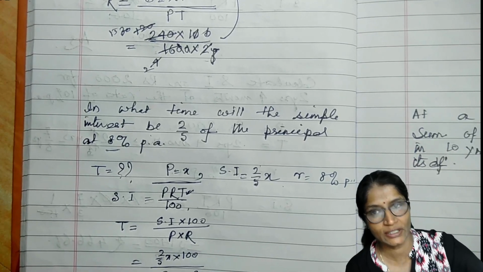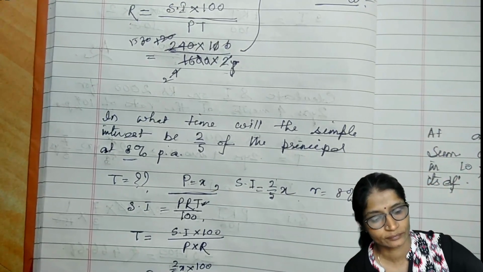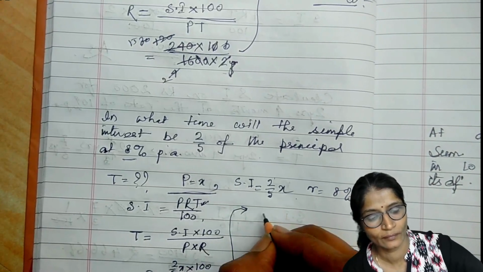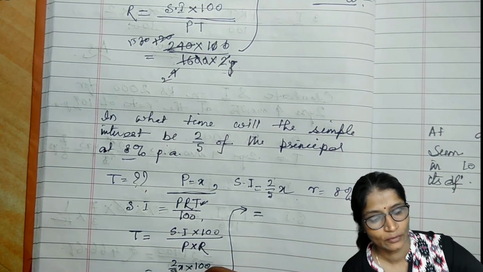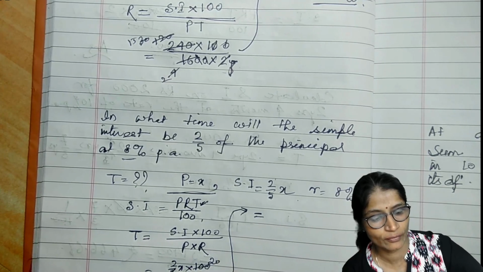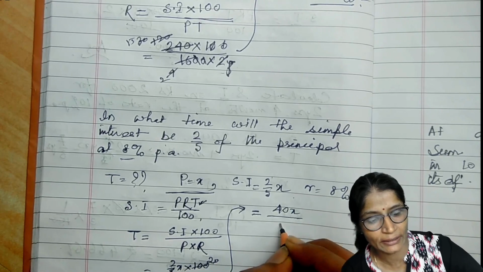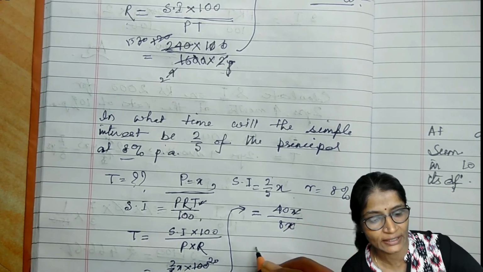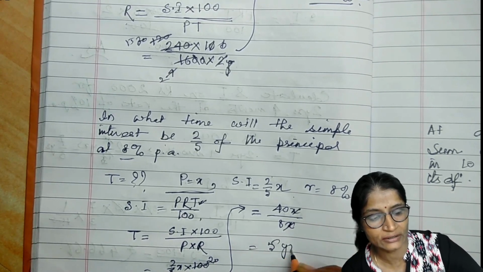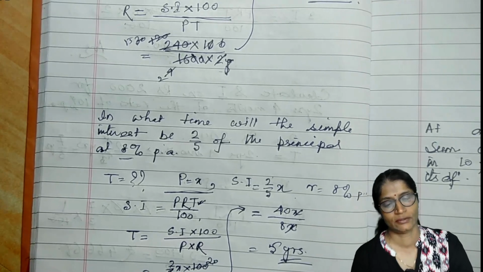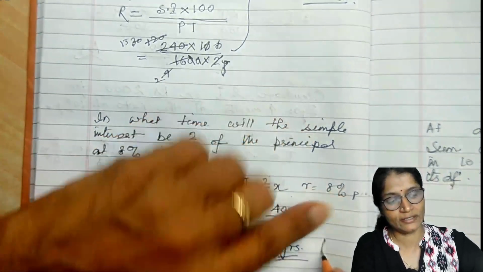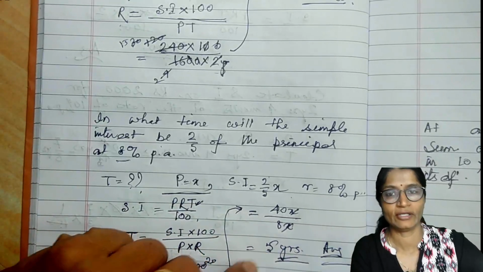So 20 into 2 is 40, so 40X divided by 8X. X cancelled. It is 5. So the answer is 5 years.